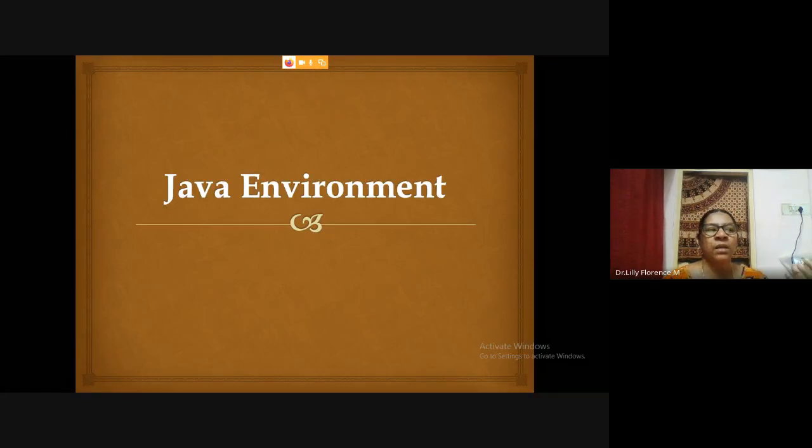Next, we can see the Java environment. What are the components, what are the libraries we are using to execute our Java program? The very first one is the Java Virtual Machine. The Java Virtual Machine is the heart of Java programming. So every operation takes place in the Java Virtual Machine.